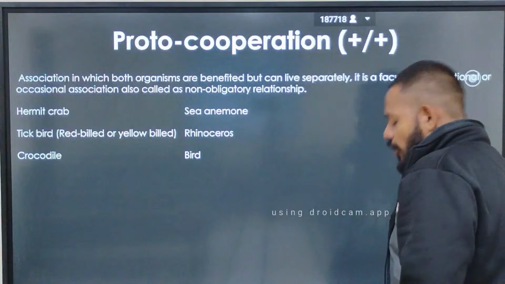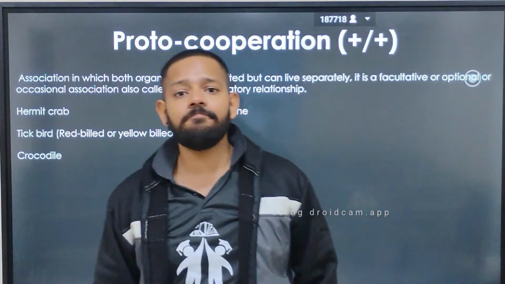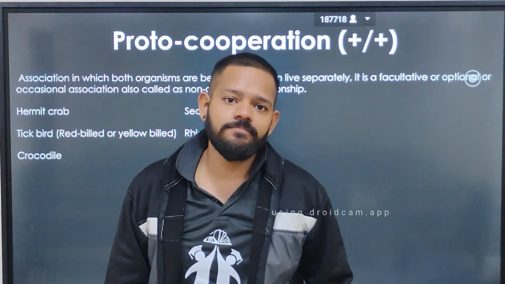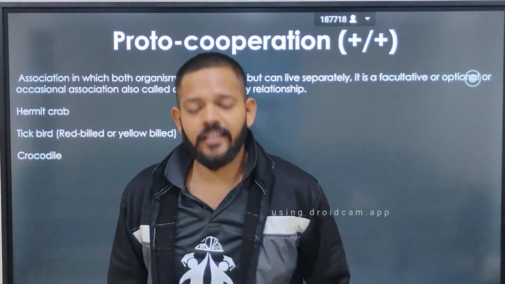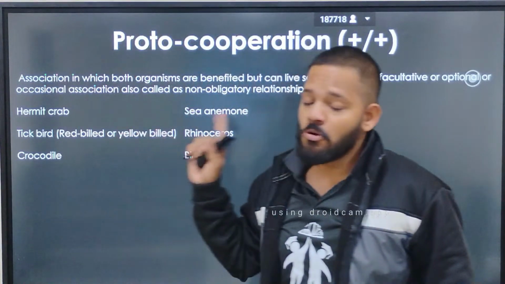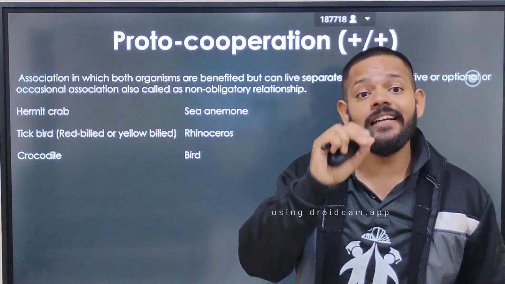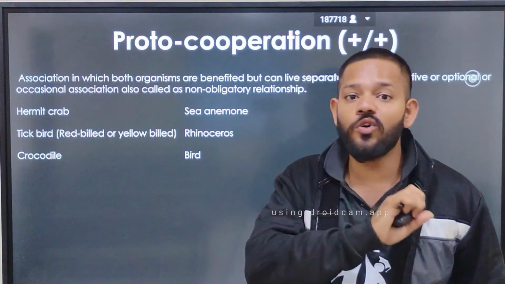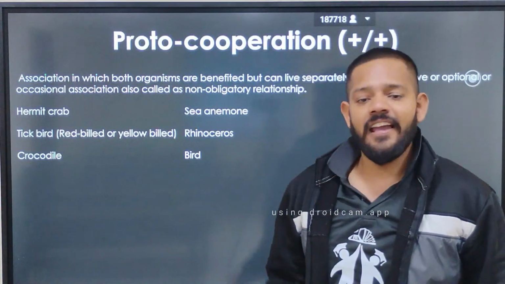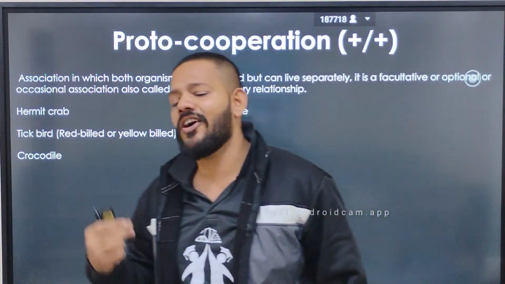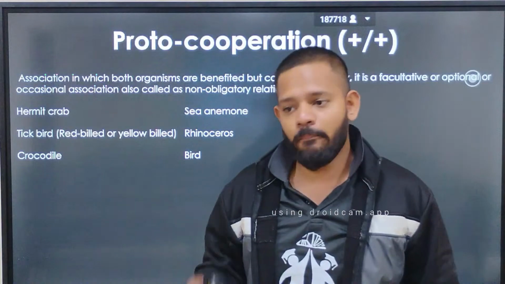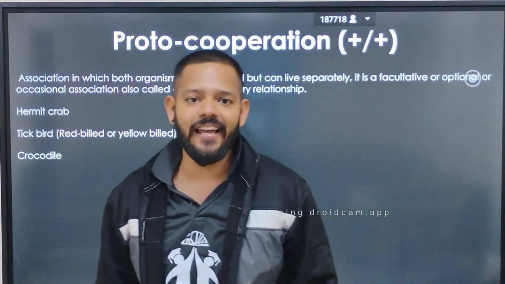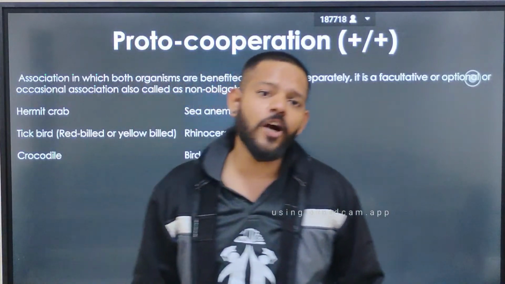Next one is proto-cooperation, a positive relationship. It is just like mutualism, but there is one difference. In mutualism, organisms live close to each other, but in this, they are not living that close. If you remove one organism, it does not affect the other organism. But in mutualism, if you remove one organism, the other organism automatically dies. It cannot live without the other organism.